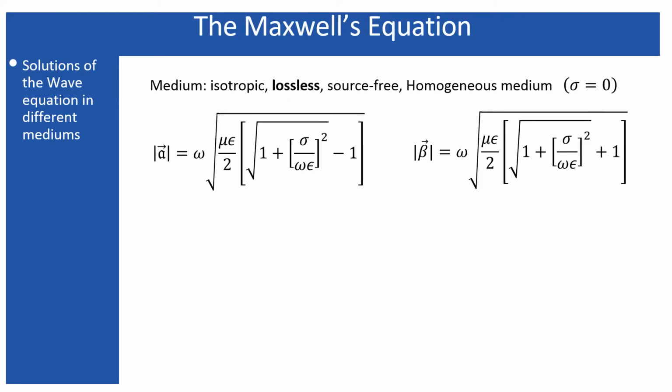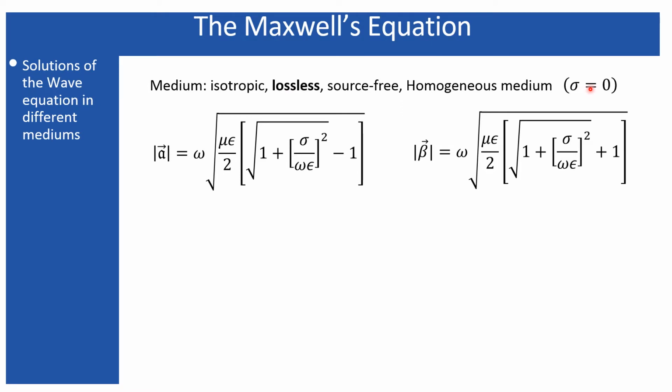The solutions of the electromagnetic wave equations that I obtained in my last lecture were associated with the isotropic lossy source free homogeneous medium, that means sigma, the conductivity, has been considered not equal to 0, but here the conductivity I am considering 0. So that will result in a lossless medium. Isotropic means we are assuming the permittivity and the permeability are all uniformly distributed over all directions or dimensions.